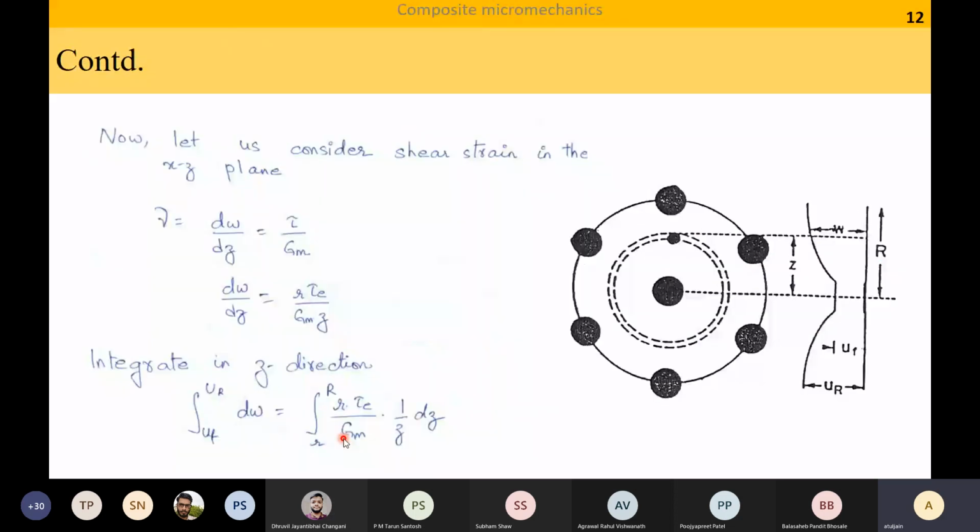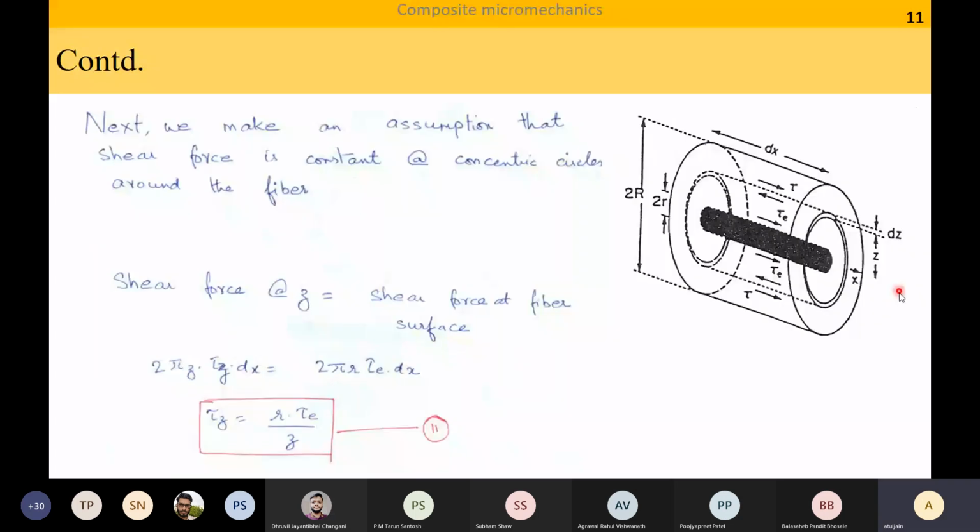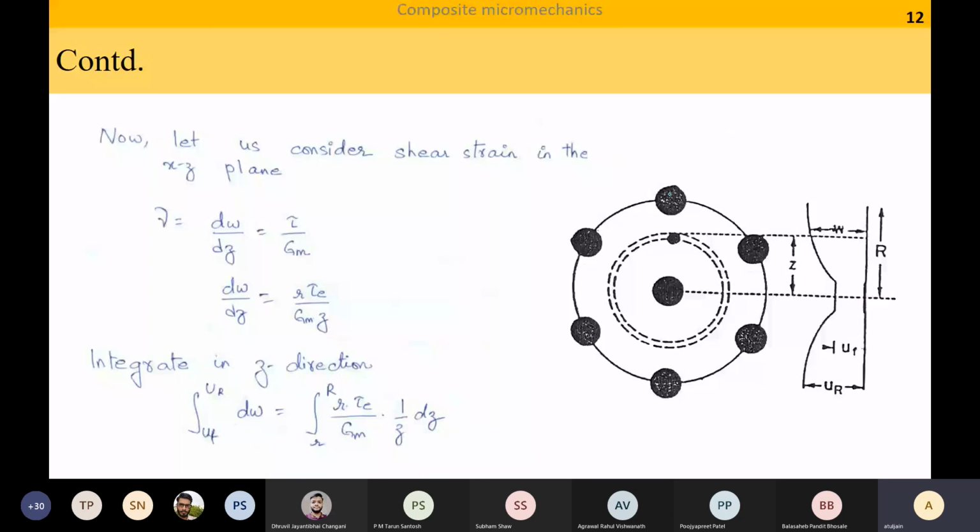Let us take it forward. Now we are looking at this from here. So let us say if I am looking from this direction, what will I see? I will see something like this, where there are multiple fibers and we want to calculate now the shear strain. Okay, let us look at shear strain in the xz plane. My fiber is along x. I am now in my xz plane. Now what can I say about shear strain gamma?